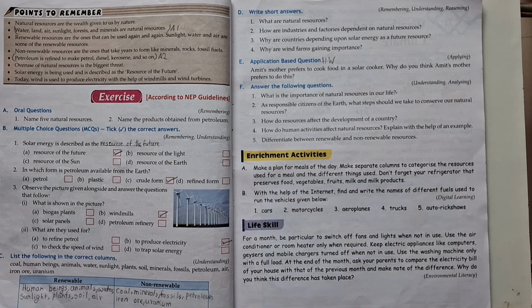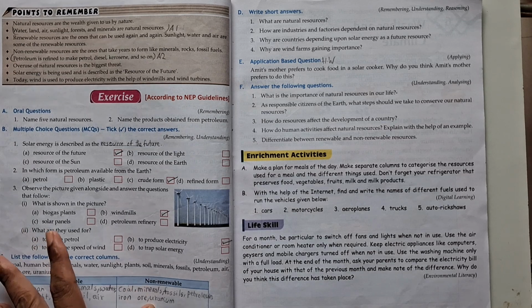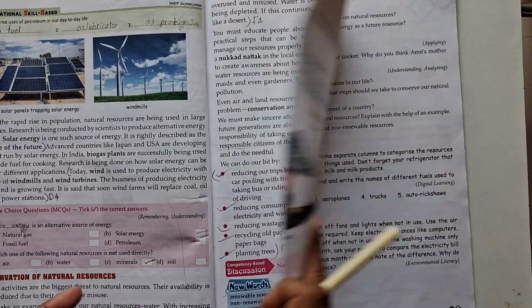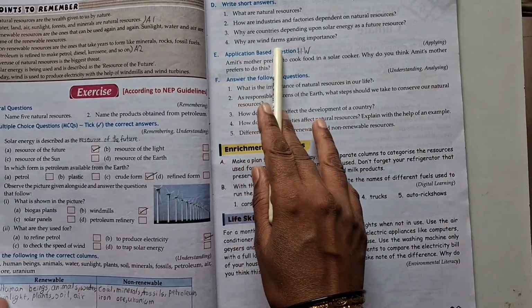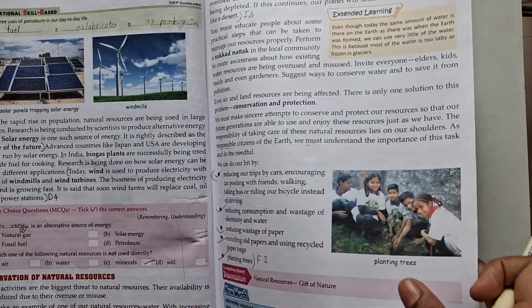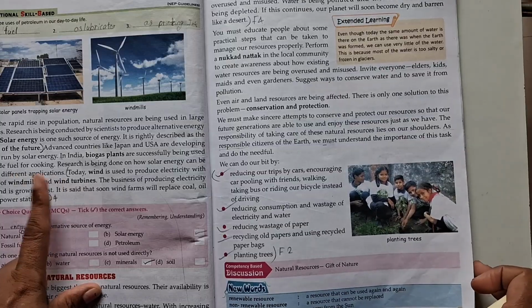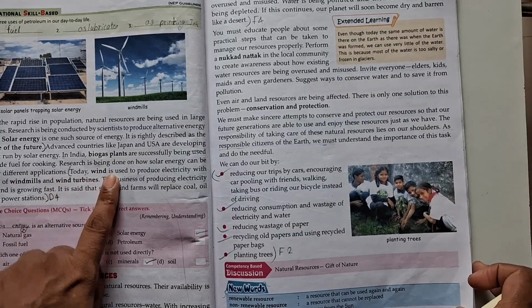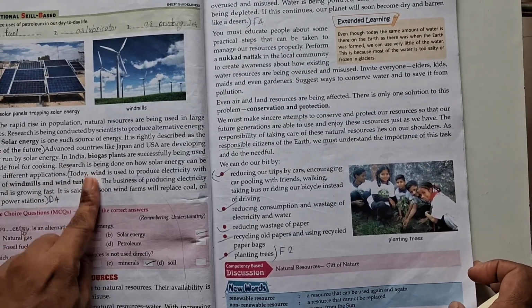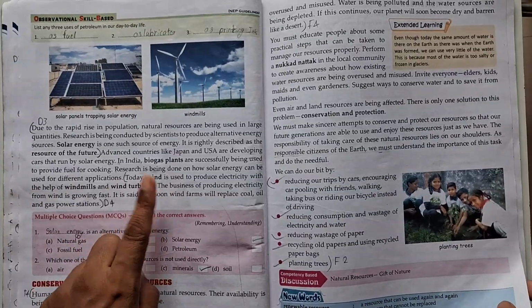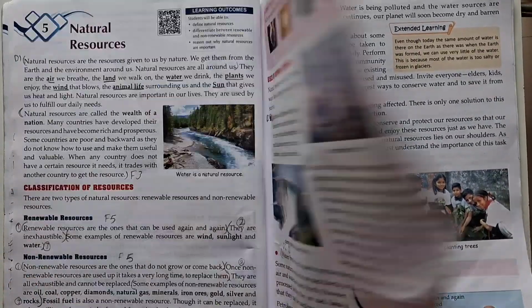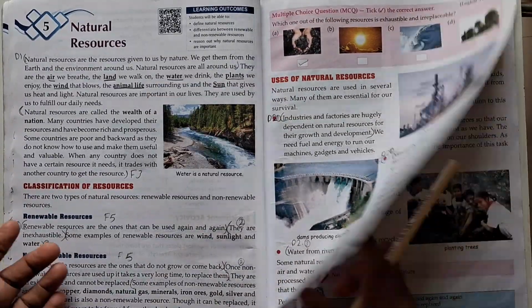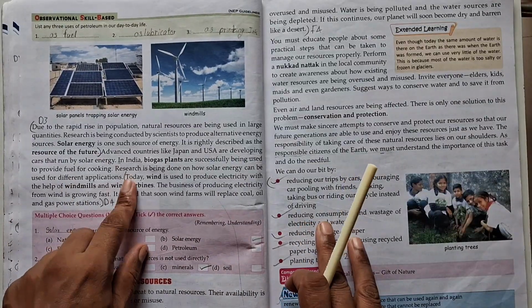It is said that soon wind farms will replace coal, oil, and gas power stations. Why are wind farms gaining importance? You can search for this answer here, on page number 32, inside this one para. Third and fourth questions' answers you get here. Okay, uses of natural resources, last one.